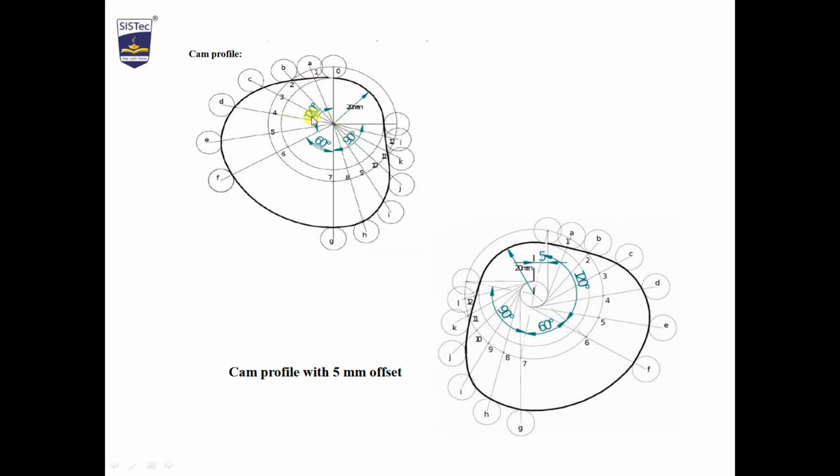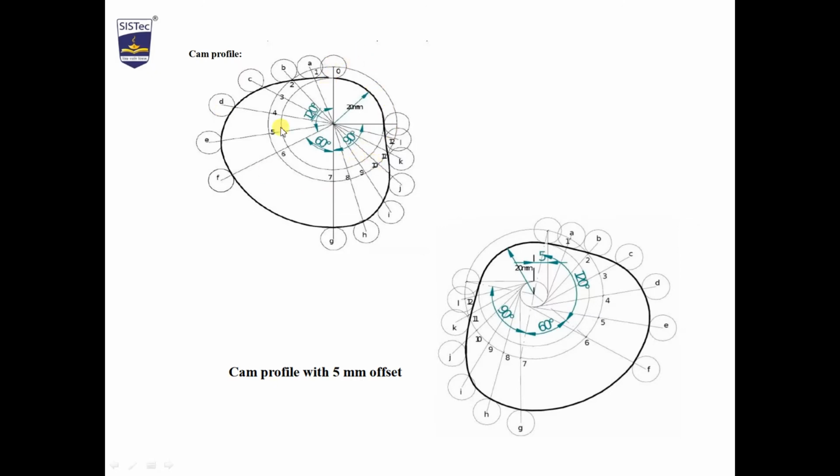We have divided into 6 parts, this and this also. Divide the outstroke and return stroke into 6 equal parts: 1, 2, 3, 4, 5, 6. So put this, and from the base circle you have to mark a point till A. So 1A, 2B, 3C, 4D.